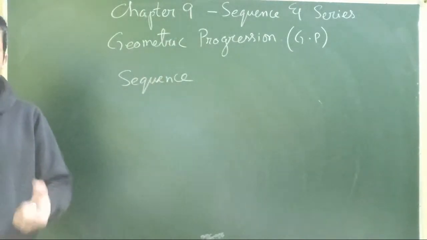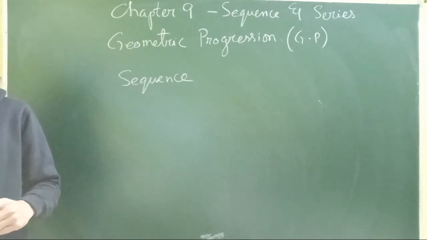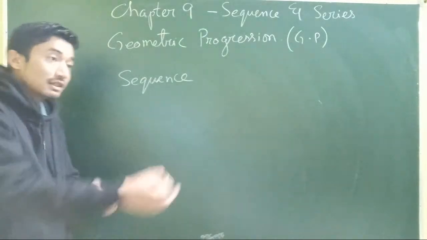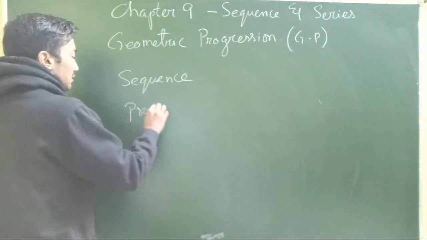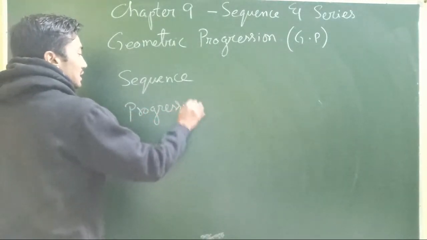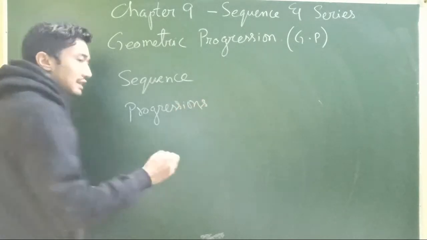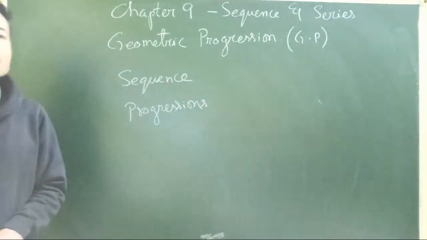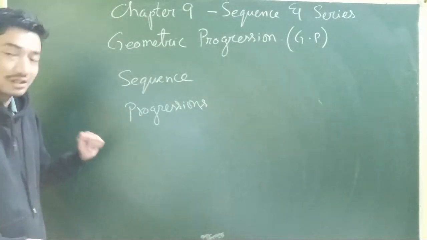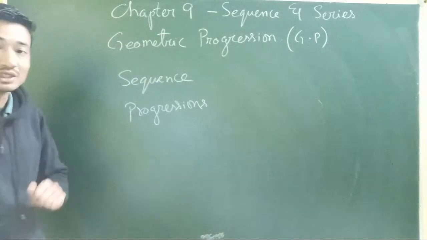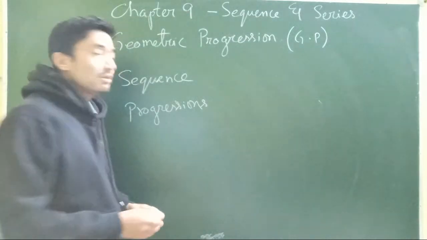And there are some sequences which follow certain patterns, and they are called progressions. I'll not be stressing much on this because we have already learned this in the 10th standard. That means all progressions are sequences, but all sequences cannot be progressions. Like for example, a sequence of prime numbers.